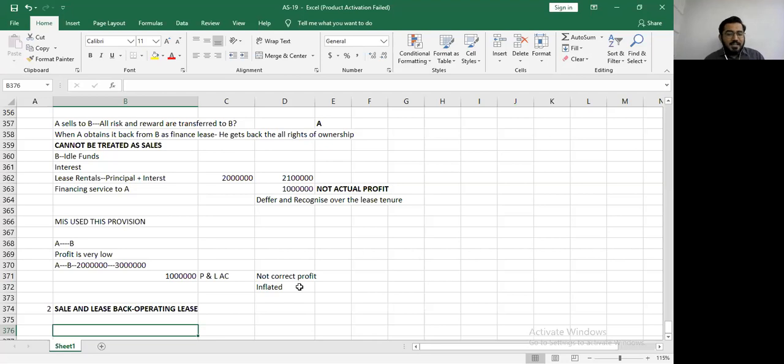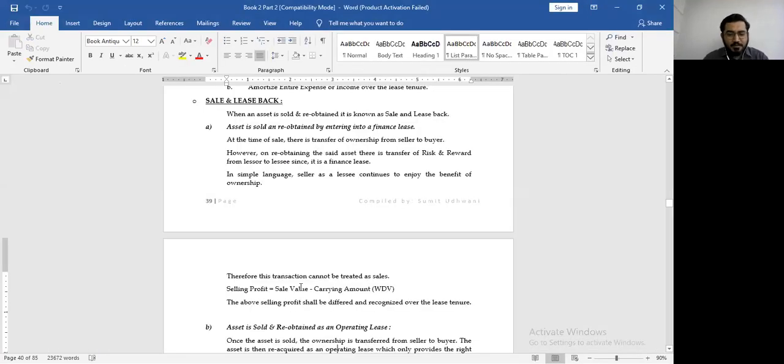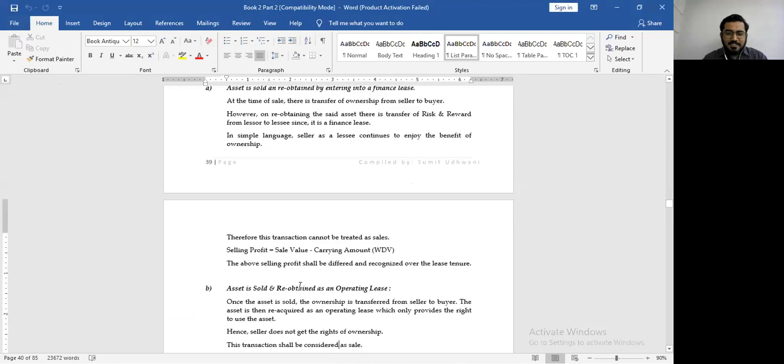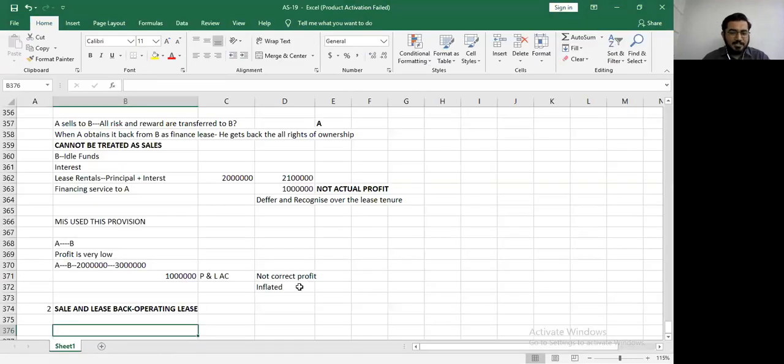Now let's come to sale and lease back operating lease and see what they have given. Once the asset is sold, the ownership is transferred from seller to the buyer. Right? The same point was there in the above concept as well. The asset is then reacquired as an operating lease. Very important, please underline, which only provides right to use the asset. So now we are only going to get right to use the asset. Ownership is not going to get transferred. Right to use the asset is all that we are going to get.